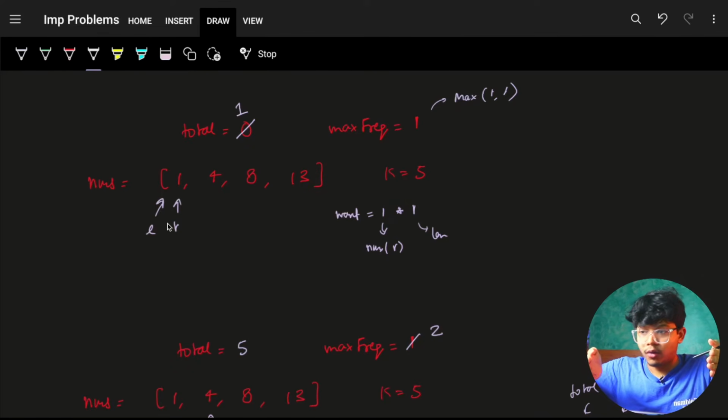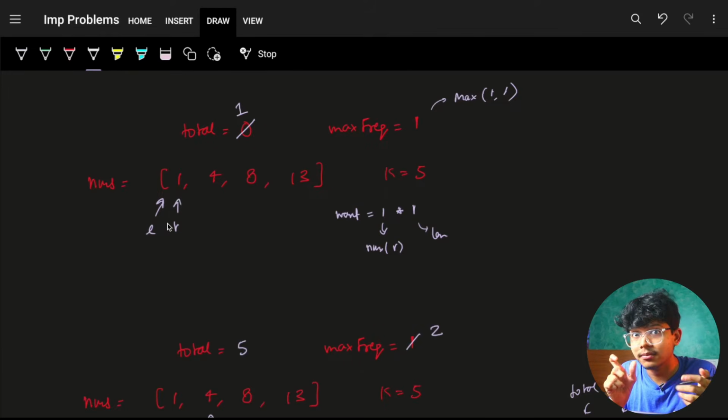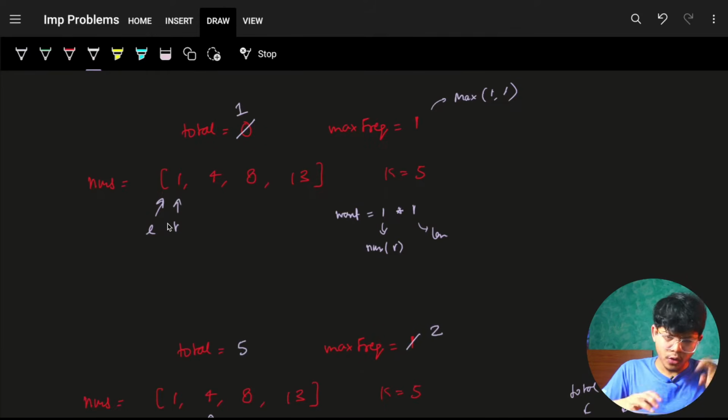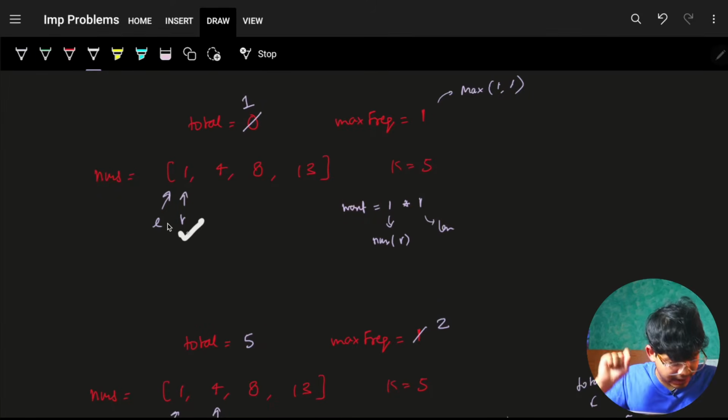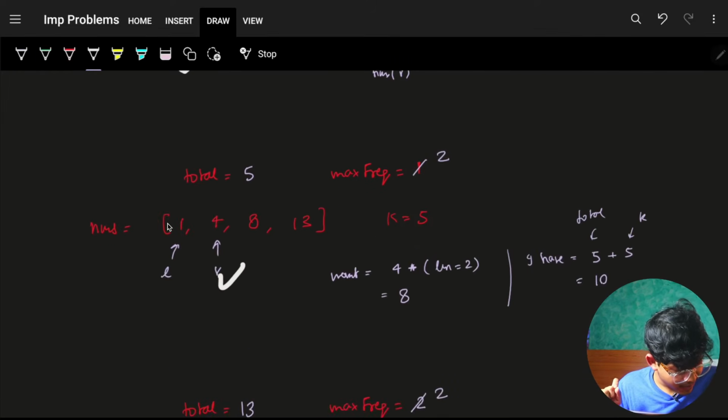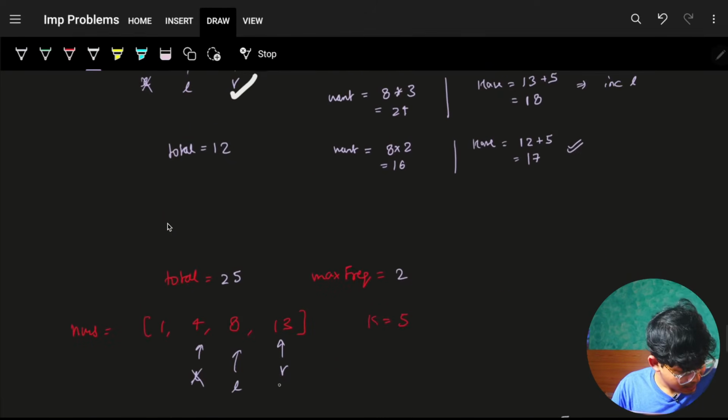But what if I want to have a sum in the range? Then I have to shrink my entire L, because I'm not concerned about the length, I'm concerned about the sum. So this one variation, no worries, I'll just show you in the code itself. But meanwhile, let's see how the sliding window will actually work. For sure, initially, as said, you will move your R one step. You will see R is here, next time R is here, next time R is here, next time R is here.